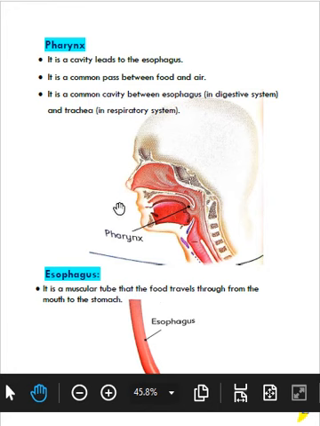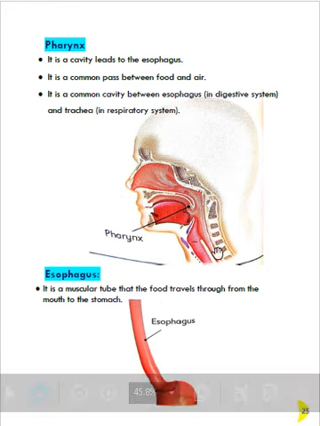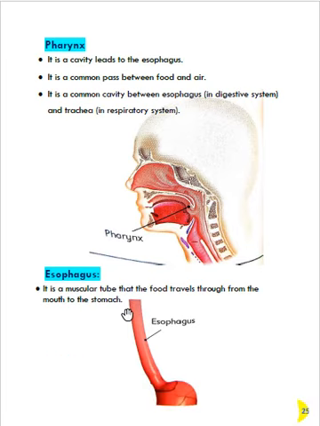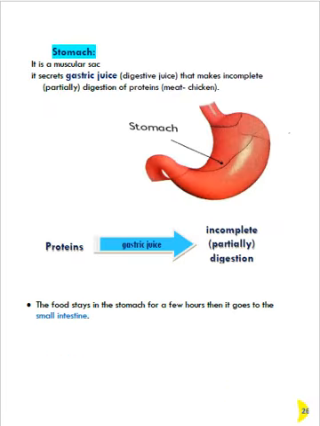So the food enters your mouth, to the pharynx, to the esophagus, to the stomach. Here we are. This is the stomach, the last part of the esophagus.